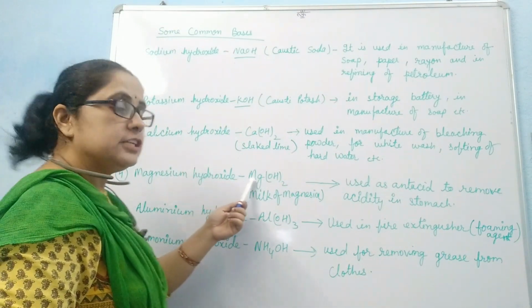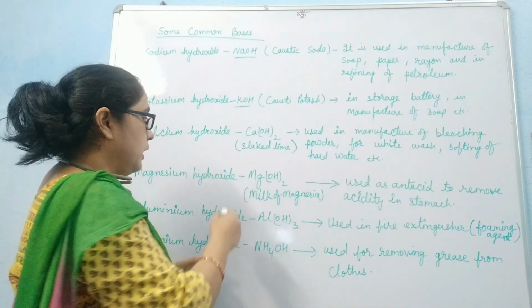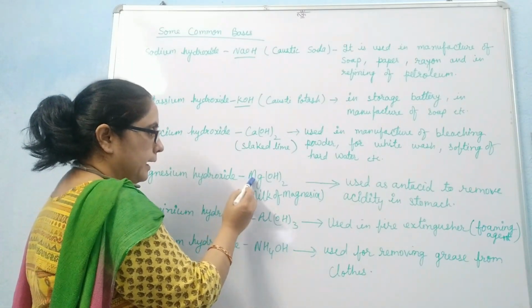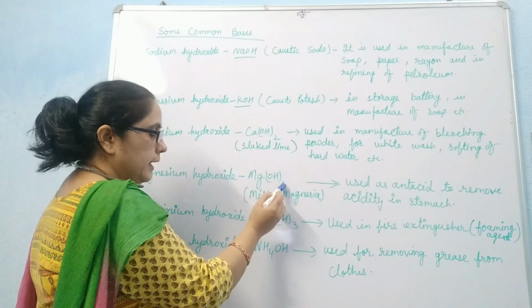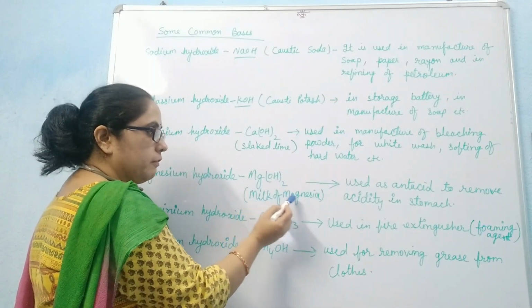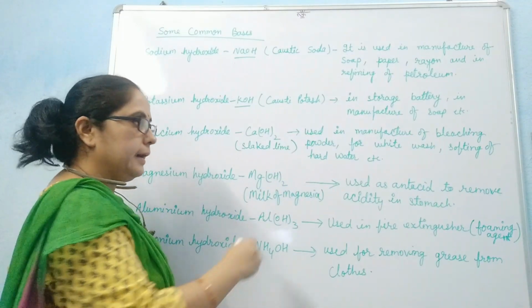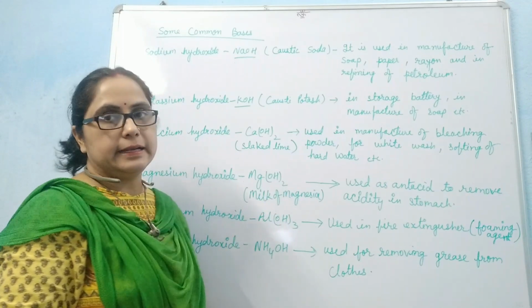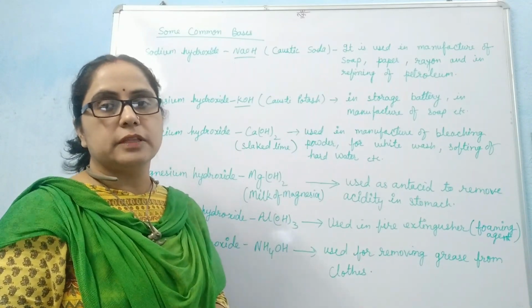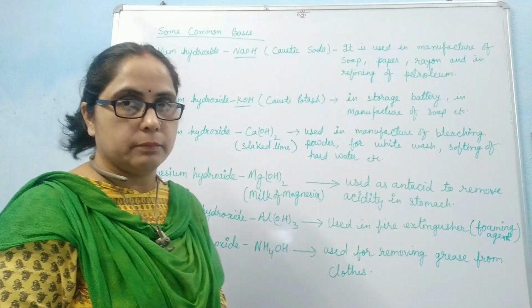Next, magnesium hydroxide. The formula of magnesium hydroxide is Mg(OH)2. It is also called milk of magnesia and it is used as an antacid which removes the acidity in our stomach.